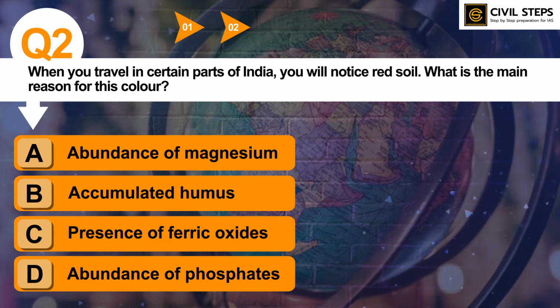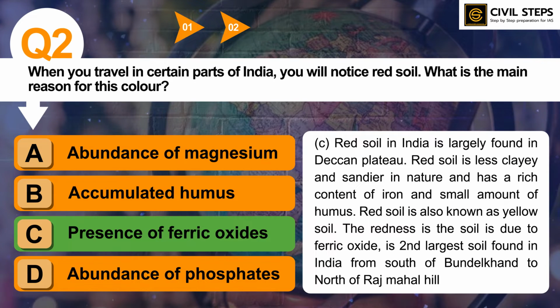So the answer of this question is option C, presence of ferric oxides. So red soil in India is largely found in Deccan Plateau. Red soil is less clayey and sandier in nature and has a rich content of iron and small amount of humus. Red soil is also known as yellow soil. The redness in the soil is due to ferric oxide. It is the second largest soil found in India, from south of Bundelkhand to north of Rajmahal Hill.